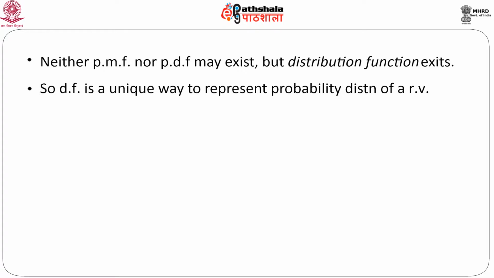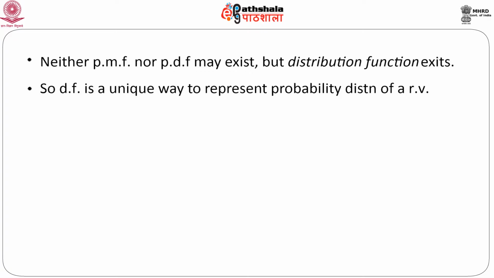So the distribution function is a very unique way to represent the probability distribution of a random variable. Naturally, if we know the distribution function, we would be able to know everything about the probability distribution of the random variable, although we may not know the PMF or PDF. Because as we know, the PMF exists only when the random variable is purely discrete, and the PDF exists when the random variable is absolutely continuous in nature.